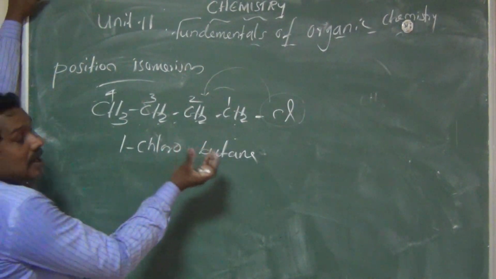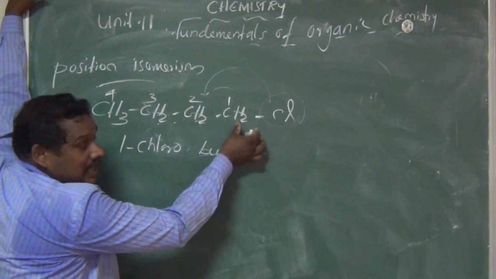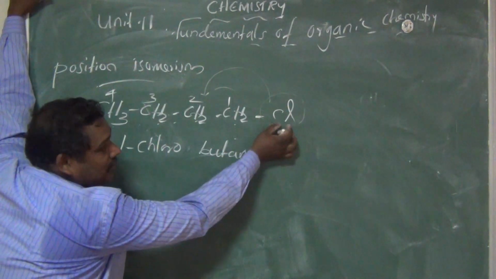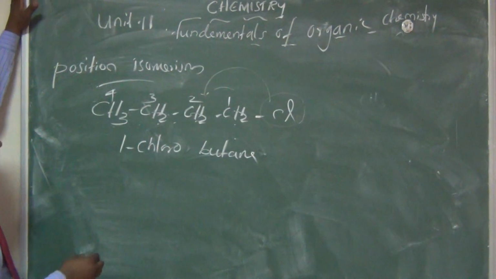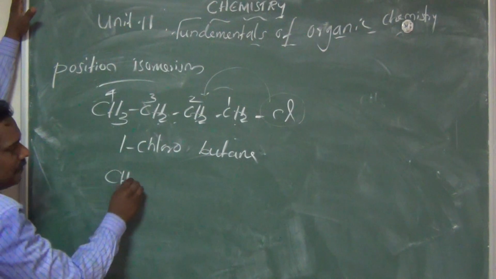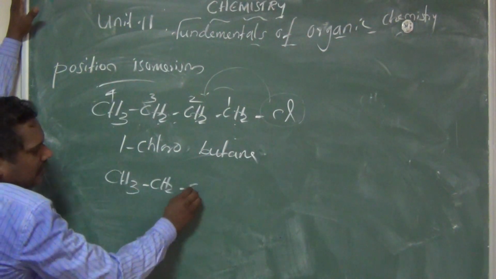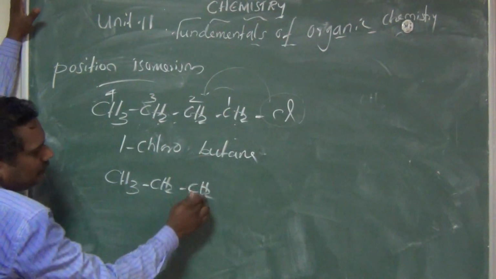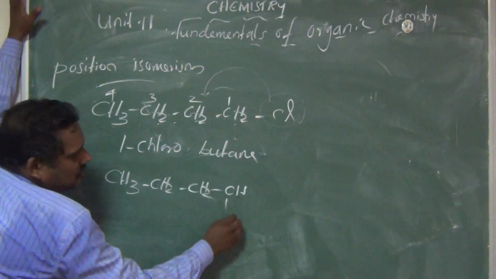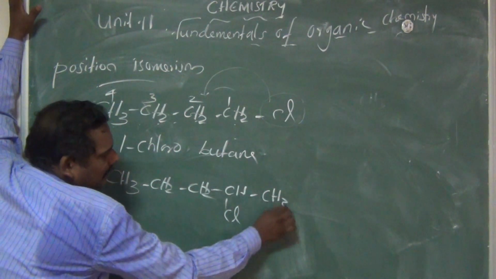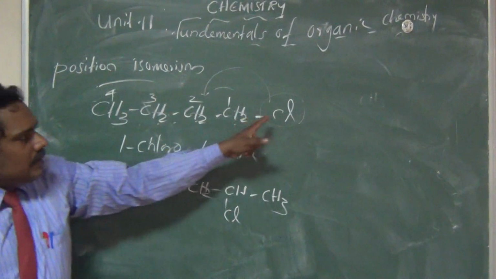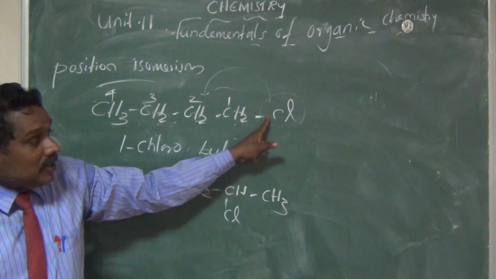Suppose the chlorine is attached to the second carbon. So what is the formula? CH3, CH2, CH2, CHCl, CH3, am I right? Earlier the chlorine was on the first carbon.